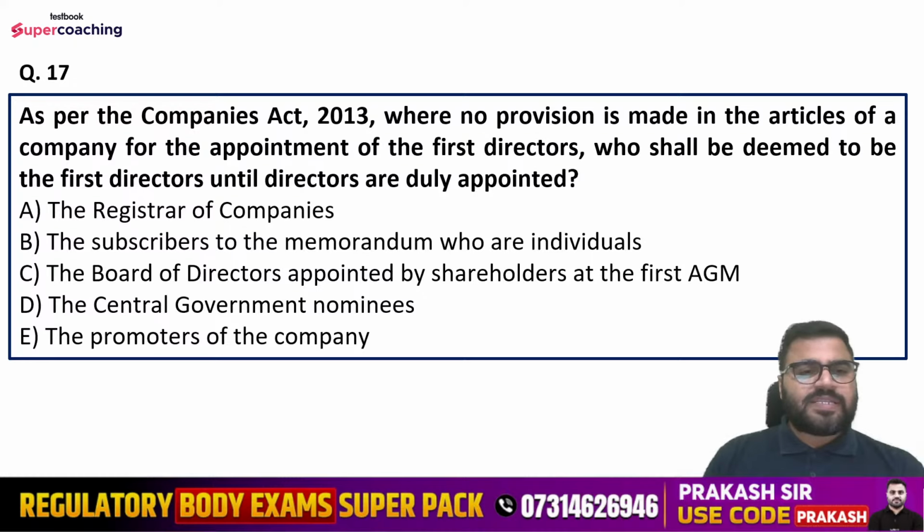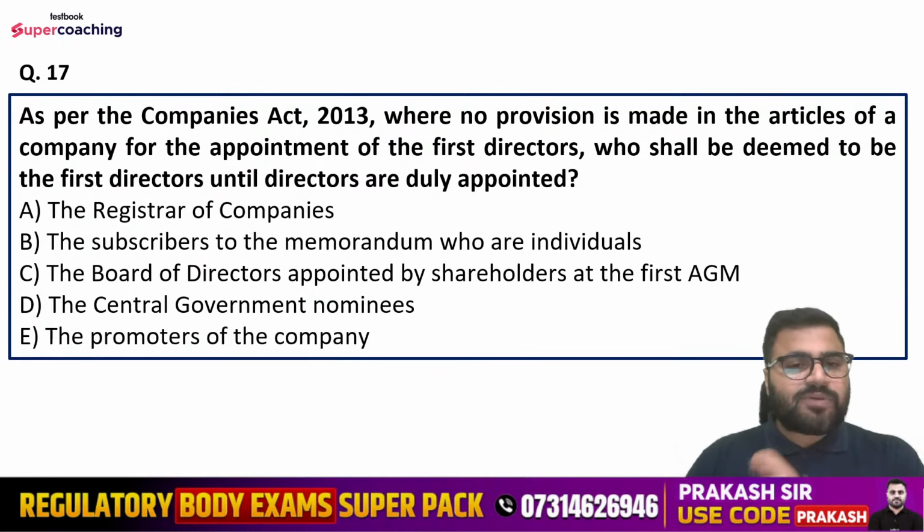Question number 17th is, as per the Companies Act 2013, where no provision is made in the articles of a company for the appointment of the first directors, who shall be deemed to be the first directors until the directors are duly appointed. तो अगर यहाँ पे आर्टिकल्स में किसी भी तरीके का प्रोविजन नहीं है विथ रिस्पेक्ट टू द अपॉइंटमेंट ऑफ द फर्स्ट डायरेक्टर, देन इन दैट केस हु शैल बी द फर्स्ट डायरेक्टर्स, जब तक यहाँ पे रेगुलर डायरेक्टर अपॉइंट नहीं हो जाते हैं.